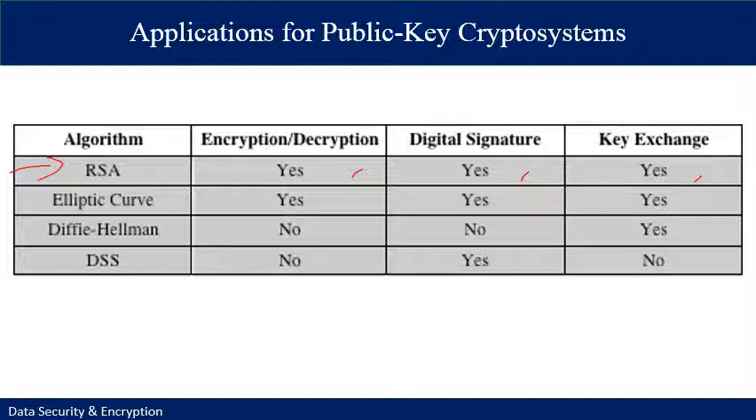In the next few lectures, we will discuss the elliptic curve algorithm, which is also used for all three purposes. However, the Diffie-Hellman algorithm is only used for key exchange, whereas the DSS algorithm can only be used for digital signatures.